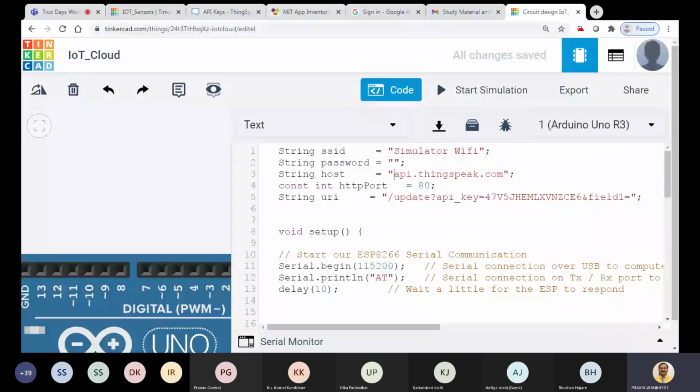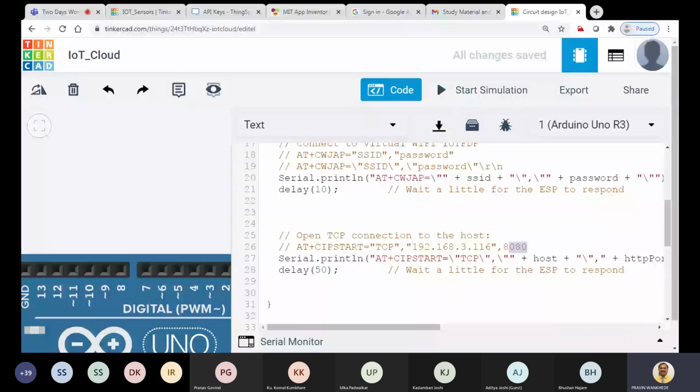Okay, and the port is already the same. The port is 8080, so we are not changing any port here. Fine.